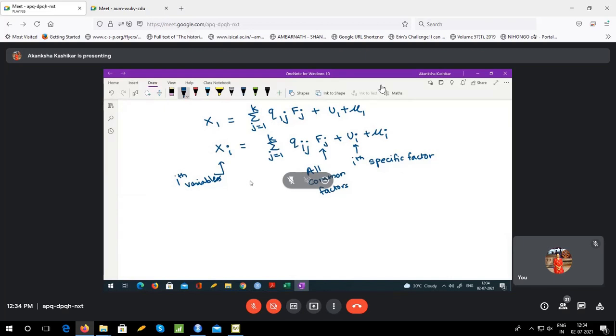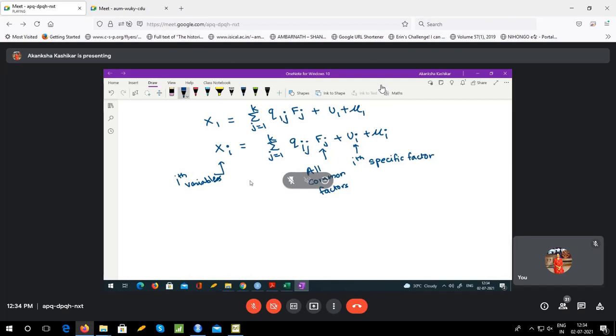In fact, that's why the names are common factor and specific factor. Every fj has some role in every xi. Let me repeat. Every fj has some role in every xi, and hence the fj's are called common factors because they are common to all xi's.